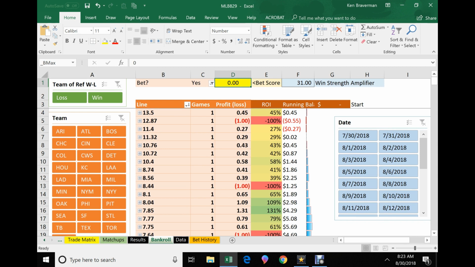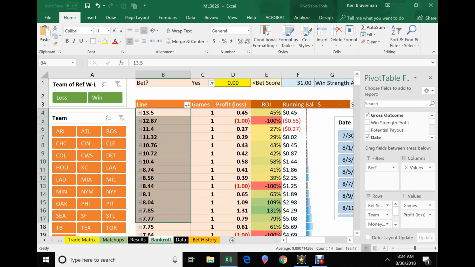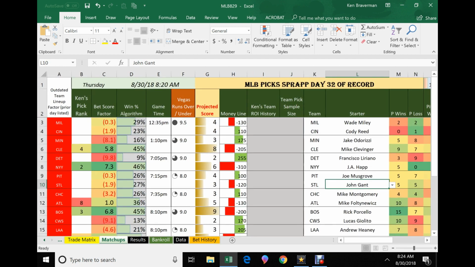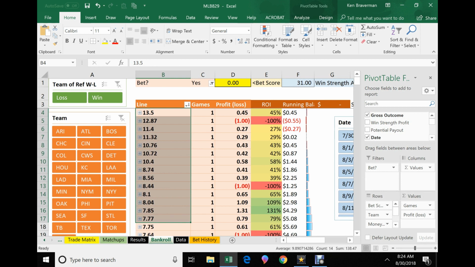However, it's not always what we talk about in the videos. We talk about strengths of games and things called bet scores. So the file kicks out a bet score that you see in the snapshot that's generated every day. It's in this column. And if the bet score is greater than 0, supposedly it wants us to bet it. But the higher that bet score is, the more valuable or the stronger the belief is that it's a good bet and that we're going to win the game.